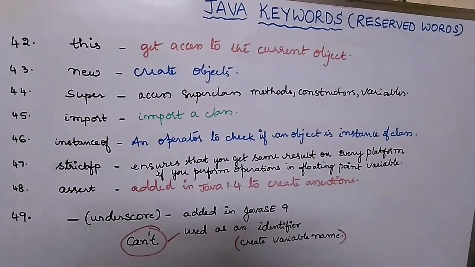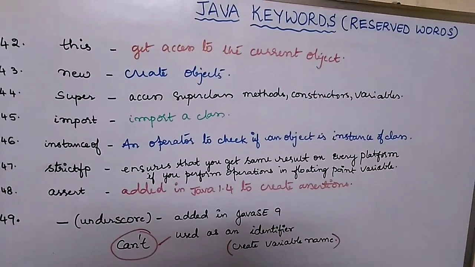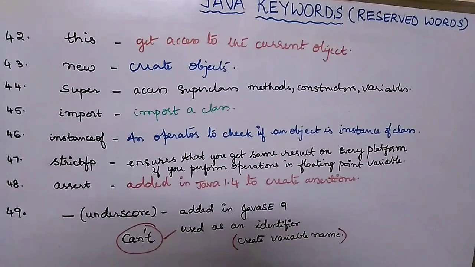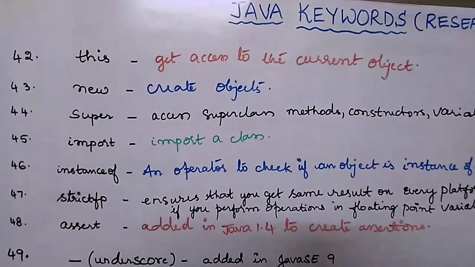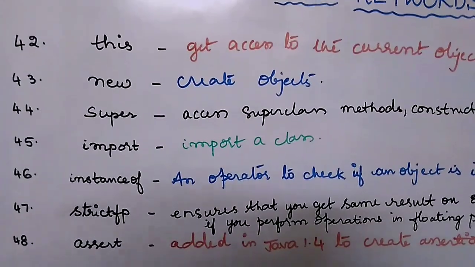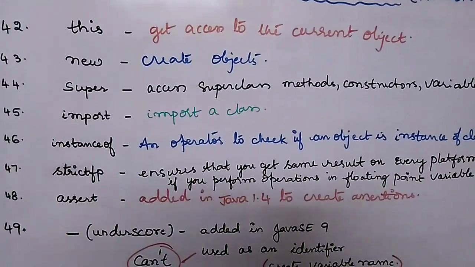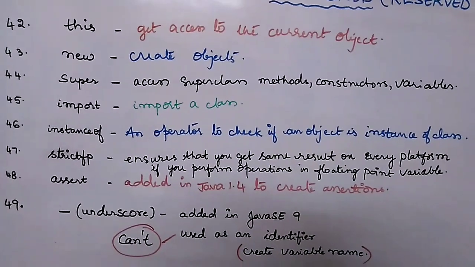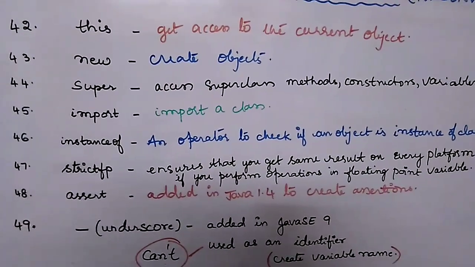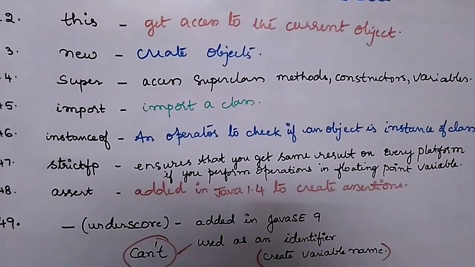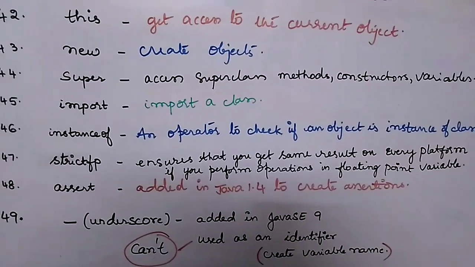The next keyword is the this keyword. The this keyword is used to get access to the current object. And the next keyword is the new keyword. The new keyword is used to create objects. And the next is the super keyword. See, the super keyword is used in inheritance where the subclass can access the superclass methods, constructors and variables.